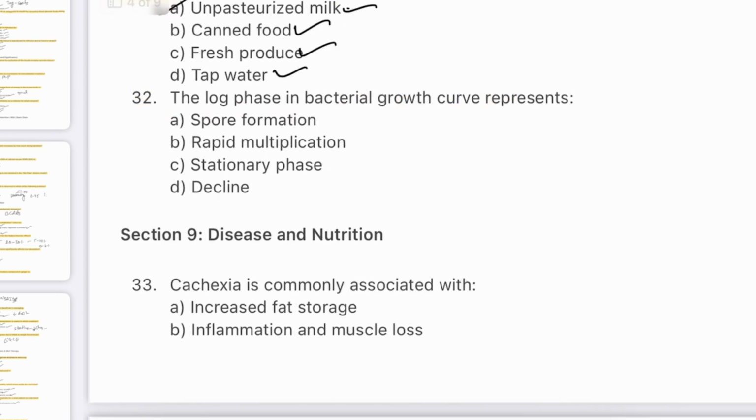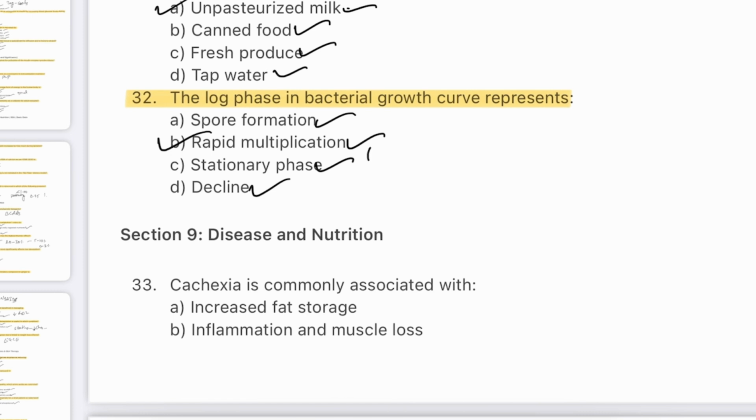Question number 32. The log phase in bacterial growth curves represents spore formation, rapid multiplication, stationary phase, decline. The answer is B. Rapid multiplication. The log phase is a period of fastest bacterial growth, with cell division at a constant rate, making this phase ideal for studying antibiotic effect. It is preceded by the lag phase and followed by the stationary phase. Nutrients are abundant during this phase, supporting active metabolism.